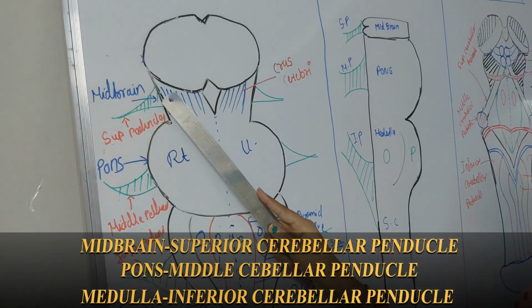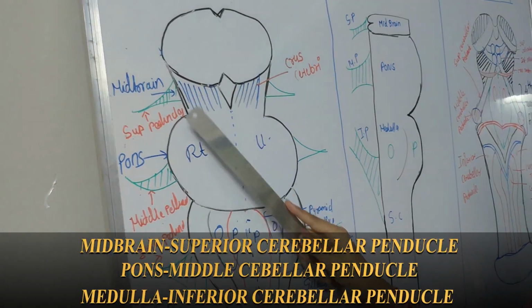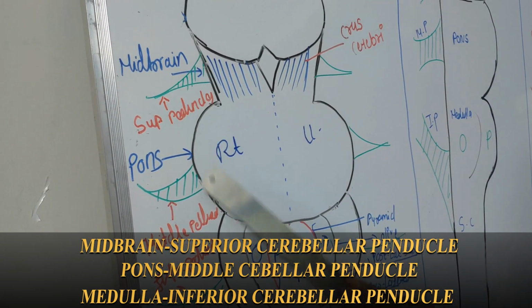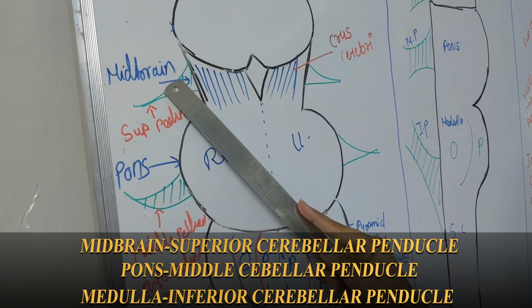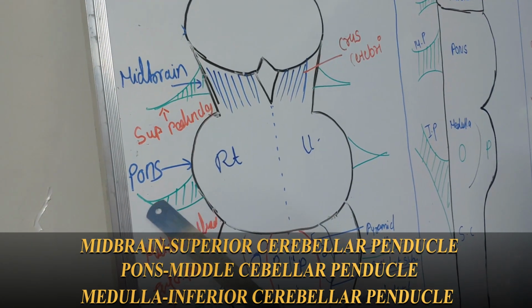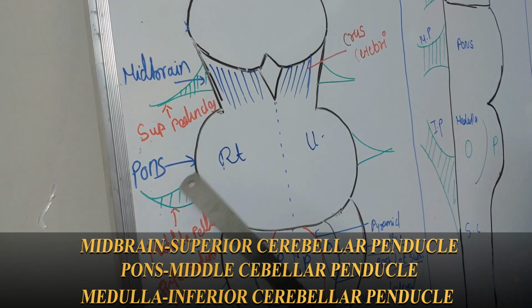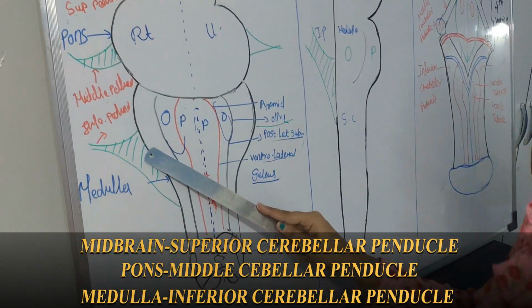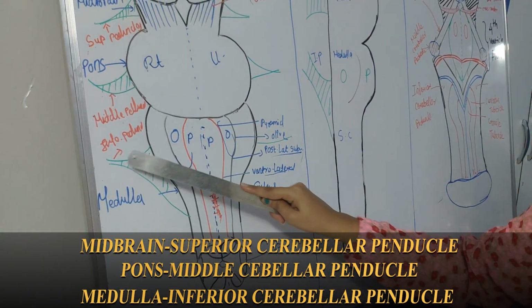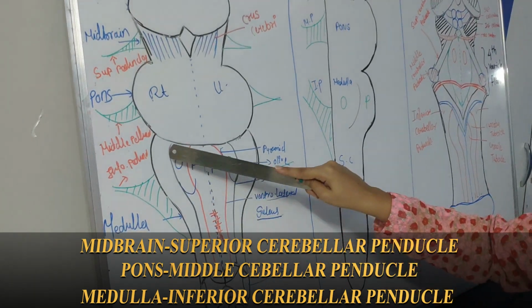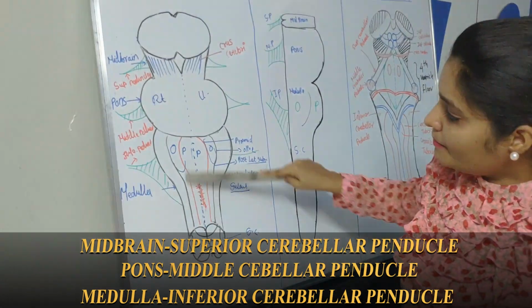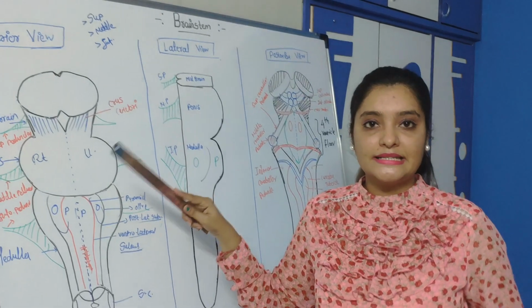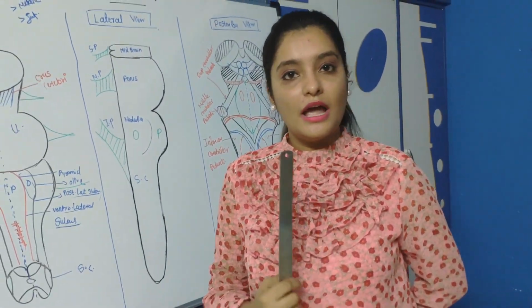This is the functional diagram. The cerebellar peduncles do not look like this, but for your understanding I have drawn it like this. This is the superior cerebellar peduncle, which is attached with the midbrain. This is the middle cerebellar peduncle, which is situated in the pons, and this is the inferior cerebellar peduncle, which is situated in the medulla oblongata. By these peduncles, all the ascending tracts can pass from the brainstem to the cerebellum. I hope you have understood the basic idea about the anterior view of the brainstem.